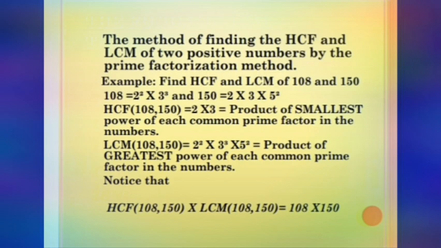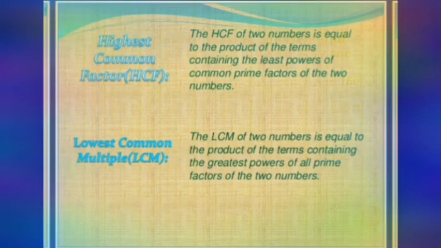So we can summarize the formula. What is the highest common factor and what is the least common multiple by using the fundamental theorem of arithmetic? The HCF of two numbers is equal to the product of the terms containing the least power, that is smallest powers, of common prime factors of the two numbers. And the LCM of two numbers is equal to the product of the terms containing the greatest powers, highest powers, of all prime factors of the two numbers. So these two definitions you have to learn by heart.